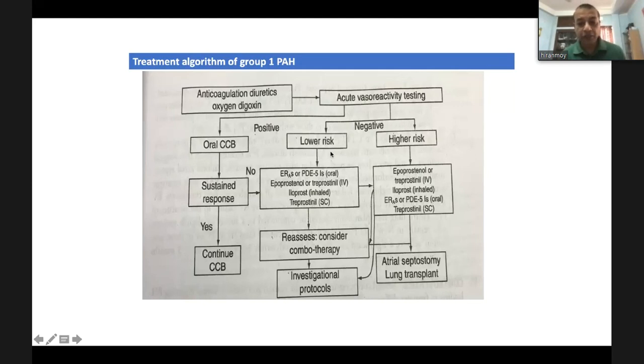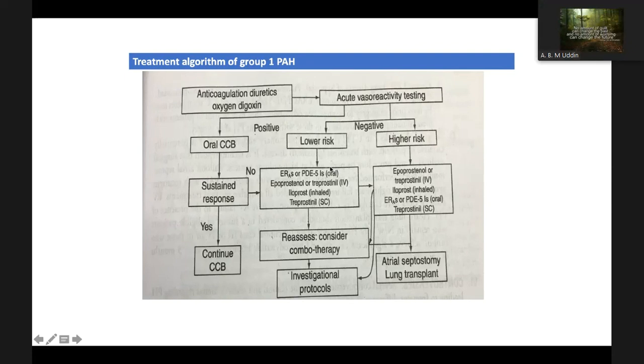If the patient is low risk, you can go for either an endothelin receptor antagonist, that is ambrisentan or bosentan, or you can go for a phosphodiesterase 5 inhibitor, that is sildenafil or tadalafil. These are oral drugs. Or you can go for epoprostenol or treprostinil, which are vasodilator prostaglandins, given IV, or inhaled iloprost or treprostinil.